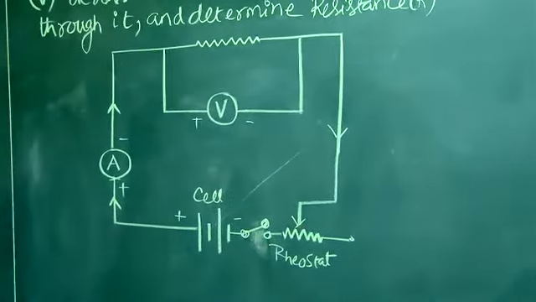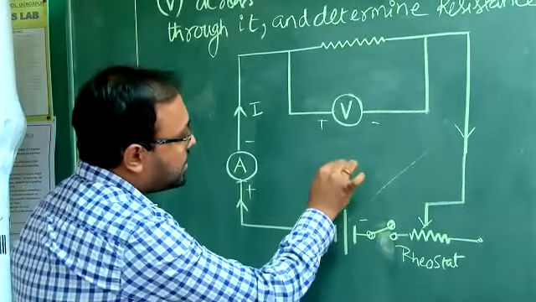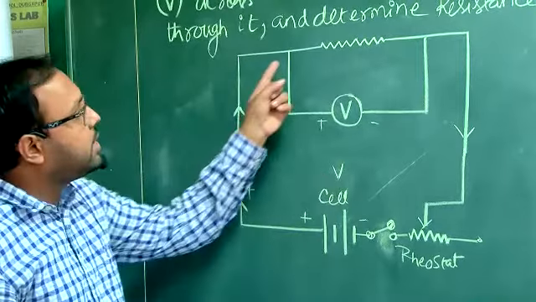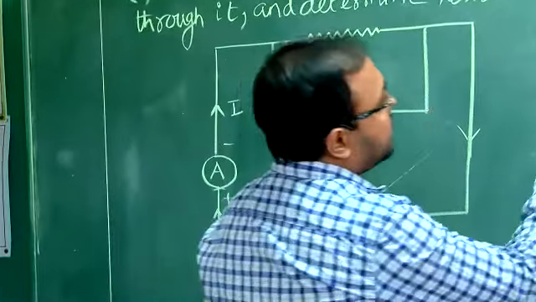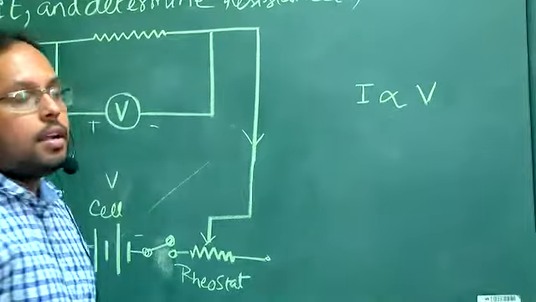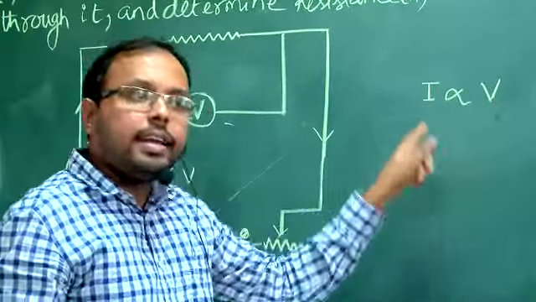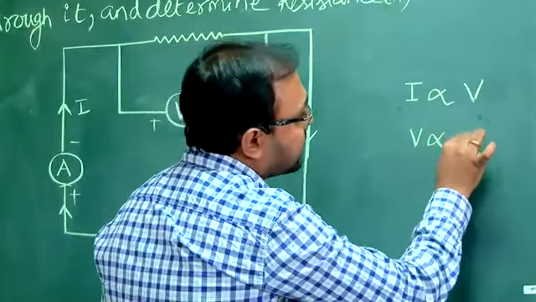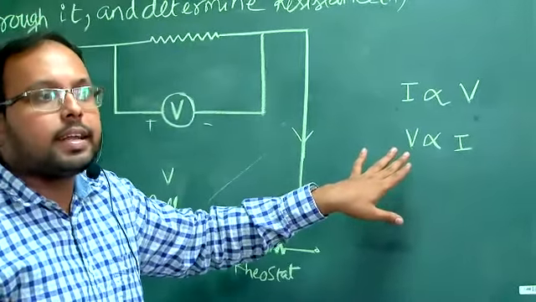Now, if I consider this current to be I, and this voltage to be V, then according to Ohm's law, this current is dependent on voltage. I is directly proportional to V. Now, can I write the reverse? In some books I have found that they write V proportional to I. Is it correct? What do you think?